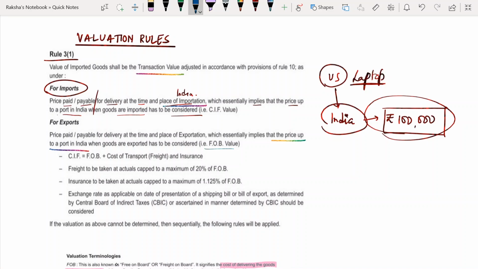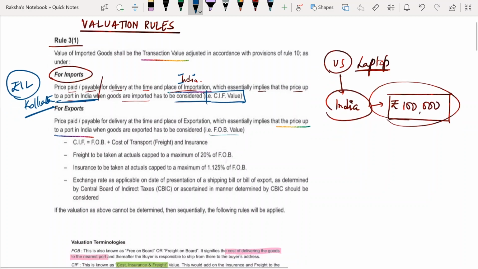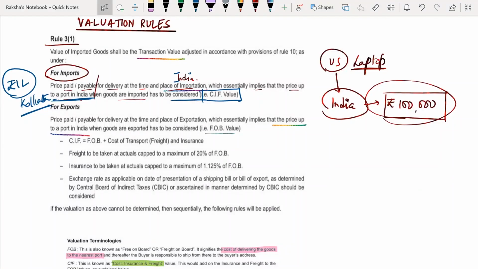Whatever amount you are going to pay for the commodity when you import it to the place of importation. In our example, the place of importation is India, so how much ever you are going to pay, that is rupees 1 lakh, up to a port in India, let's say Kolkata port. Until this port, whatever you are paying will be considered as CIF value. What is CIF value? This is exactly what I meant when I said we will be learning about the terminologies as well. This is cost, insurance and freight. How do you determine that? We'll come to it a bit later.